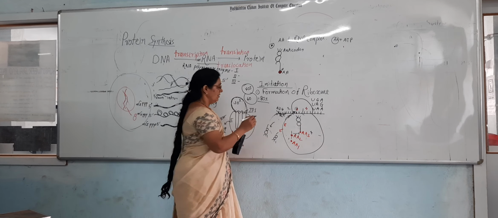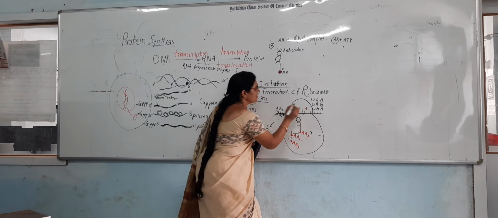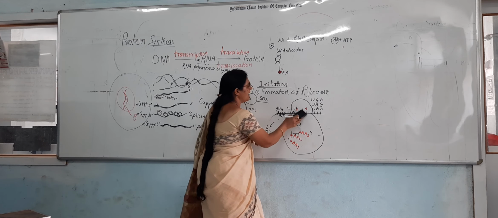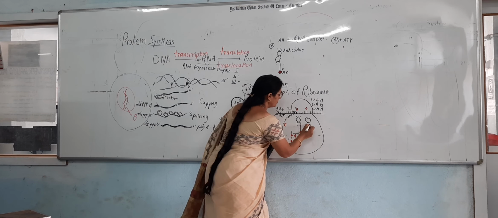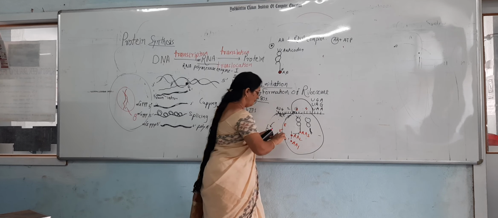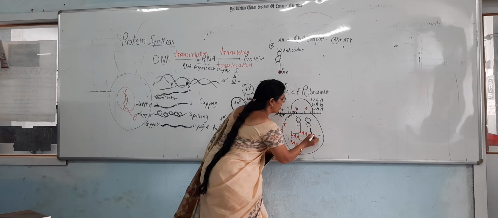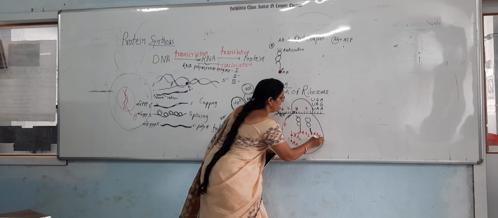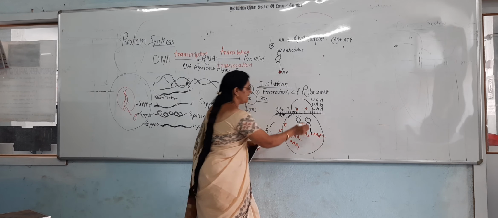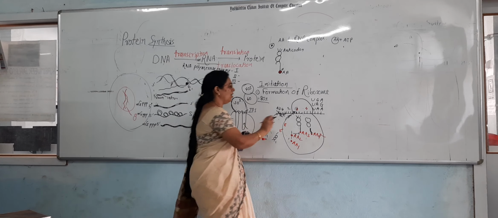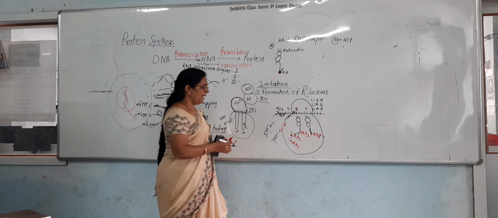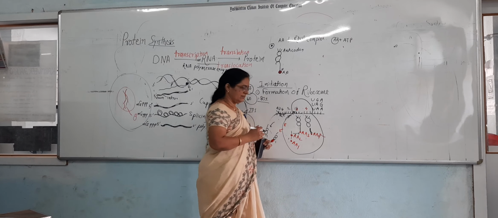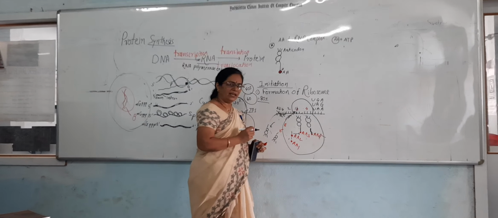Then now this site is empty. Now the AA4 tRNA complex enters into that site, along with the AA4 amino acid having an anticodon to that messenger RNA.